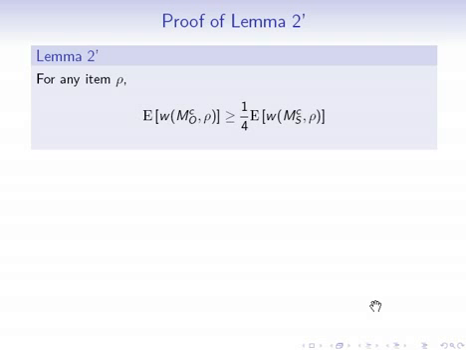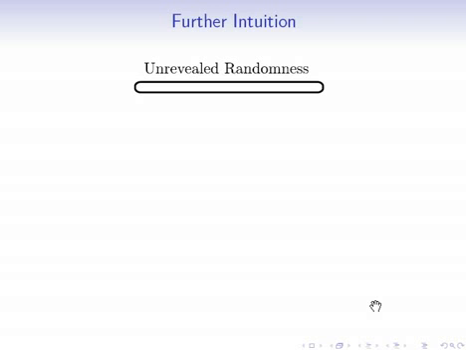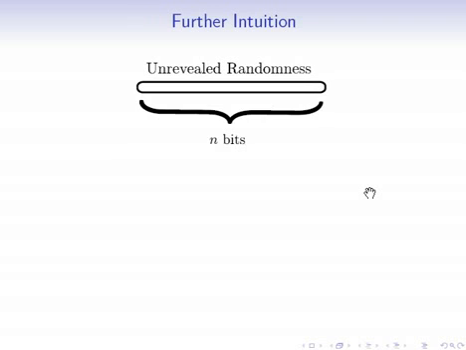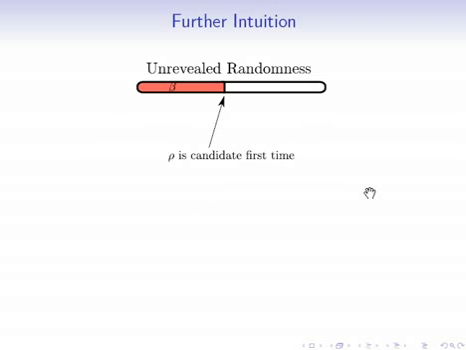So let me just give you a little bit of extra intuition on how we can go one step further in formalizing this proof. Imagine all of the unrevealed randomness in the algorithm. These are basically n bit flips, one for each bidder to determine whether they're in sample or out of sample. What happened is we revealed a prefix of this randomness, beta, up until row came out as a candidate for the first time.